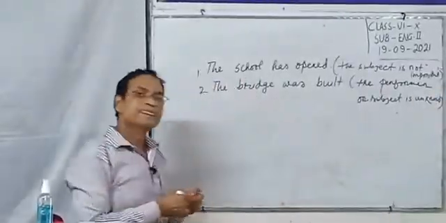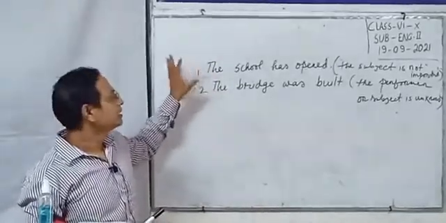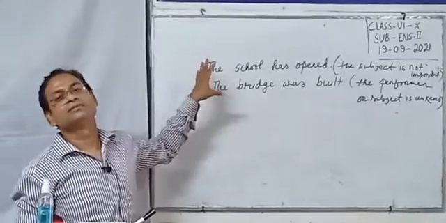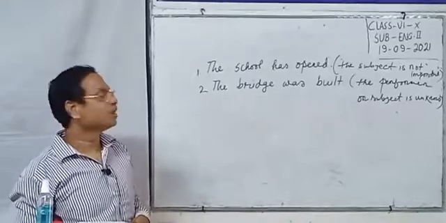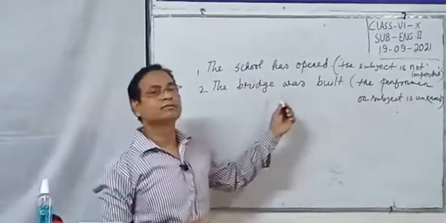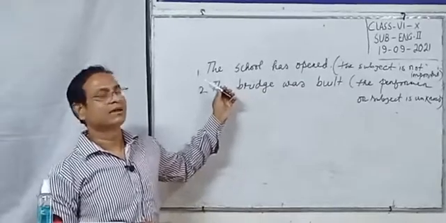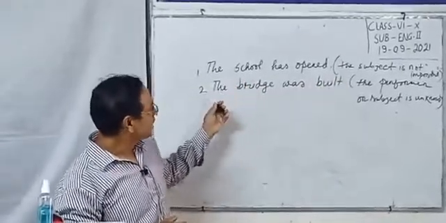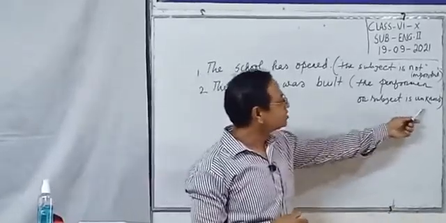So these two sentences are passive sentences. They are not active because the subject is not the performer of the action. The subject is not important in example number 1, whereas in example number 2 the subject is not known.